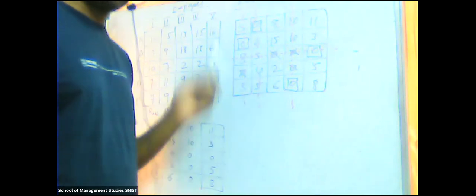Right. Now, without touching the dotted lines, the leftover values we got are 8, 11, 15, 3, 2, 5, 6, 8. Out of this, which one is the minimum? 2 is the minimum, right?